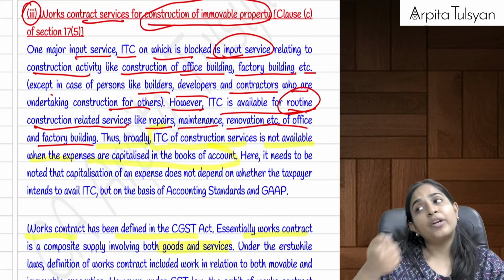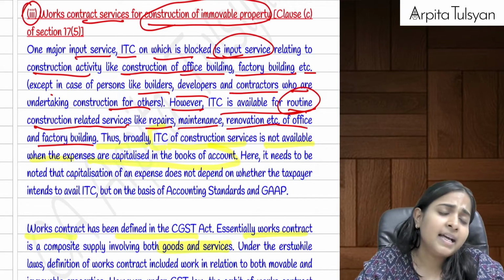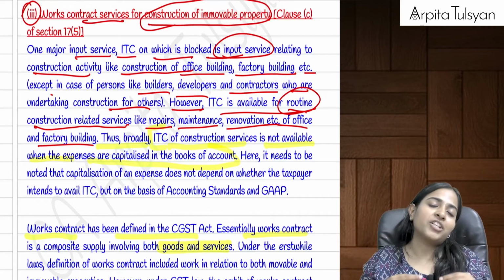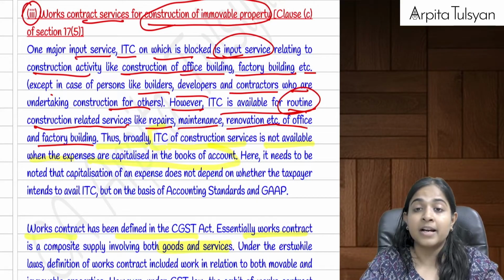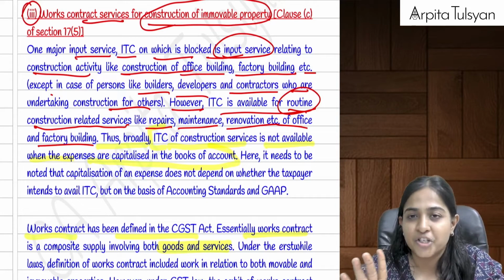I avail works contract services for construction of a plant and machinery. No problem, it is not an immovable property. Credit is available. Support structure and foundation to plant and machinery is also considered as not an immovable property. Just remember that, it will be considered as plant and machinery only.